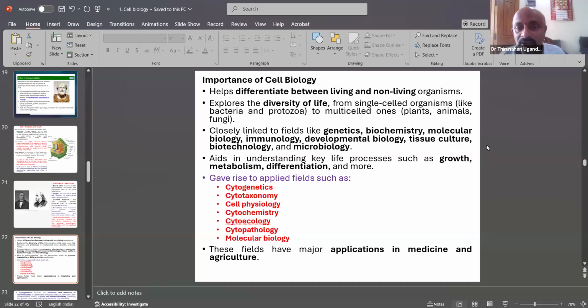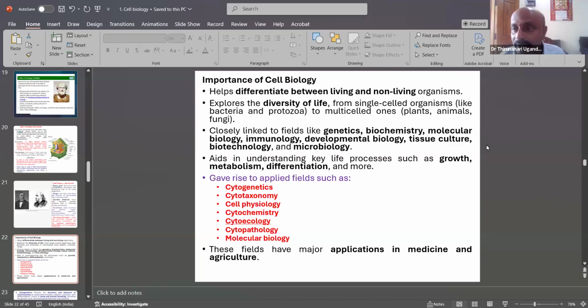It is closely linked to fields like genetics, biochemistry, molecular biology, immunology, developmental biology, tissue culture, biotechnology, and microbiology, which are related to the branches of cell biology.